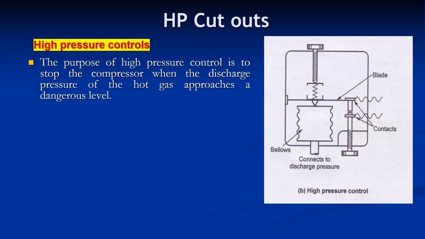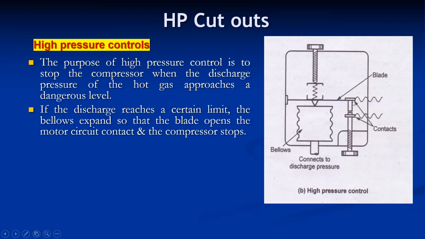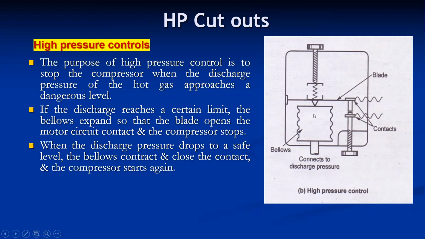Similarly, for HP cutouts, the purpose of high pressure control is to stop the compressor when the discharge pressure of the hot gas approaches the dangerous limit. If the discharge pressure exceeds the limit, it opens the contact and disconnects the motor supply, and the compressor stops. If the discharge pressure drops to a safe level, then the bellow contracts and closes the contact, and the compressor starts again.